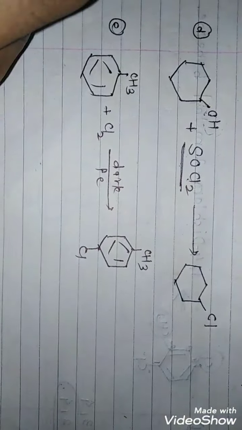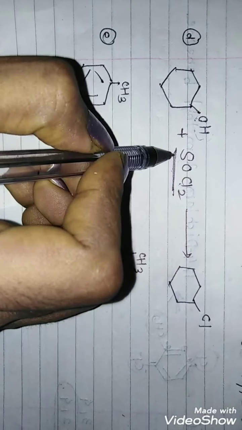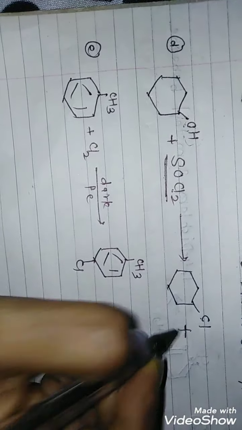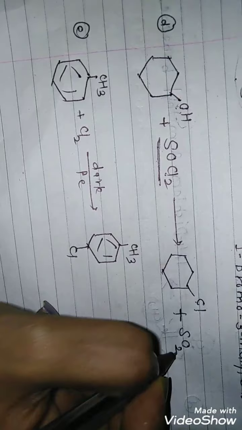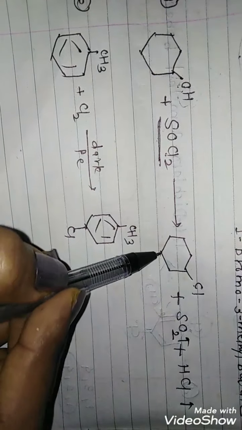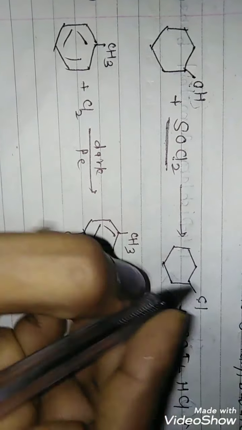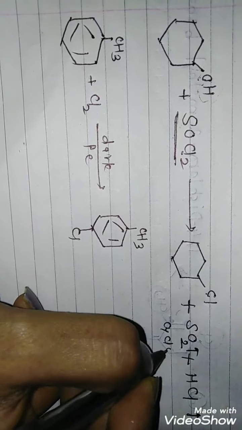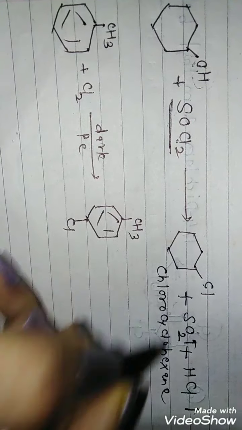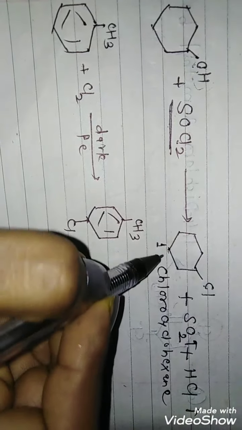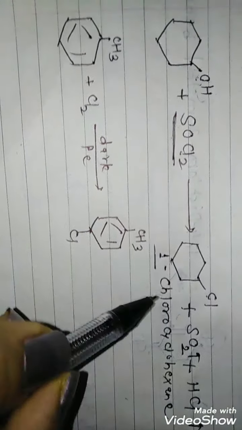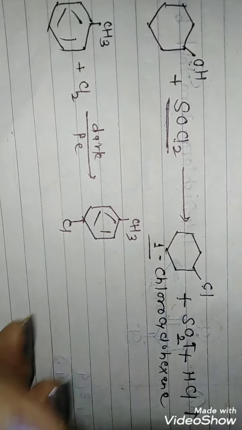So whenever a compound having an OH group is treated with thionyl chloride, the OH group will be replaced by chlorine. And always remember, whenever thionyl chloride is used, the byproducts are sulfur dioxide and HCl, both are gases. And the compound which is formed, this is the parent, cyclohexane, and chlorine is the substituent, so chlorocyclohexane. You can write the position, but there is no need to write the number 1 because only one substituent is there. So you can write 1-chlorocyclohexane or simply chlorocyclohexane.